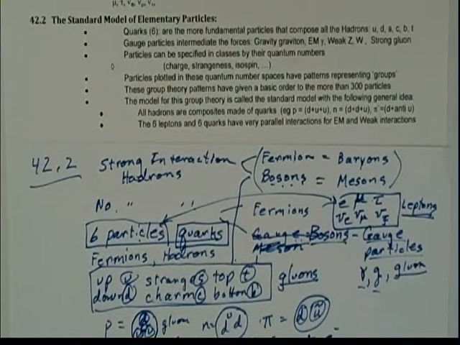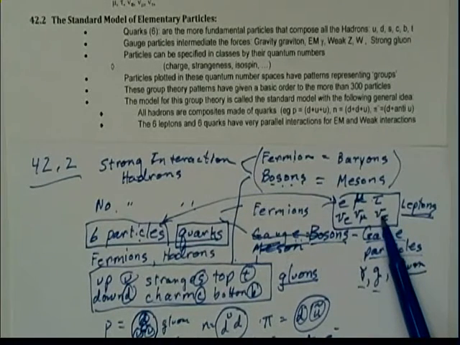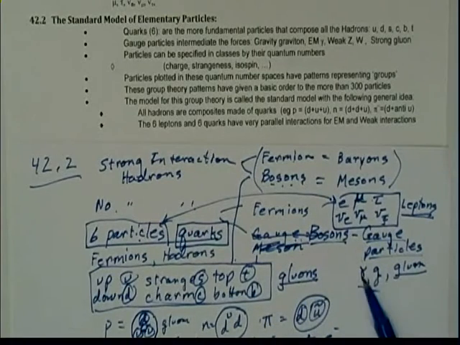Most of you would think at this point, wait, this is too many. I have 6 leptons and I have the antiparticles, so that's 12. I have 6 quarks and their antiparticles. That's 12 more. That's 24 particles. Here's the 25, 26, 27, and the Z particle and the W particle, 28, 29. This is too many. I have about 30 particles, and these are considered elementary within the Standard Model.